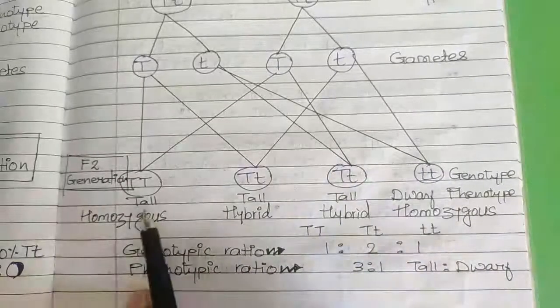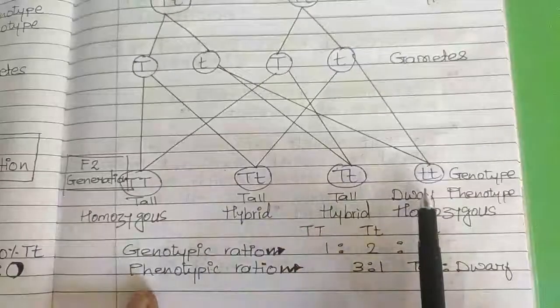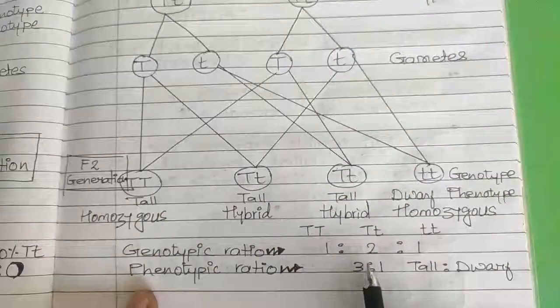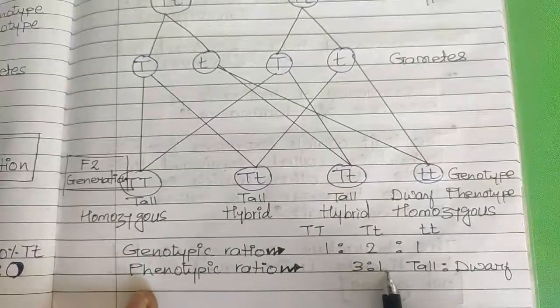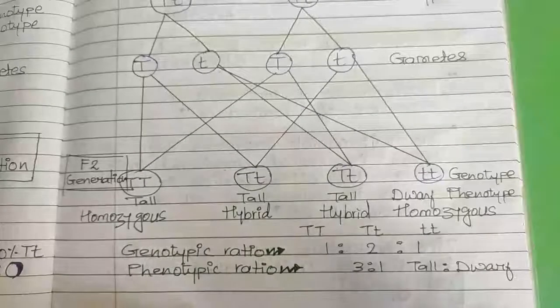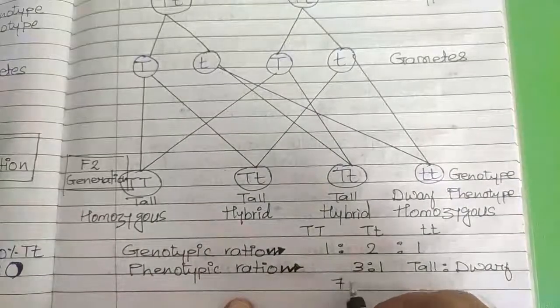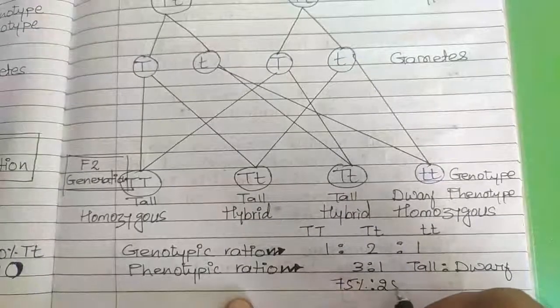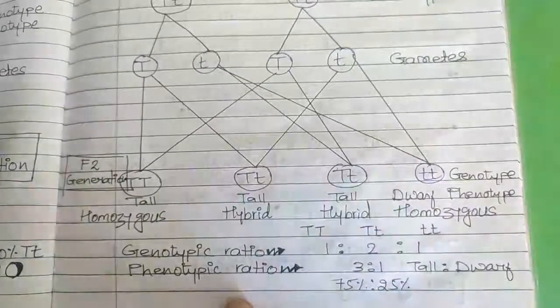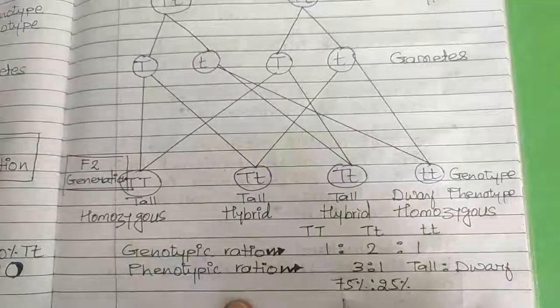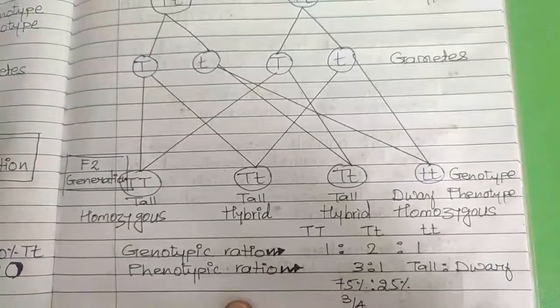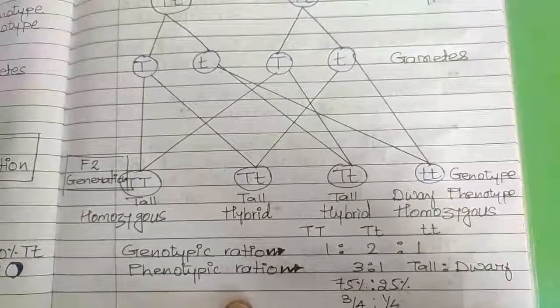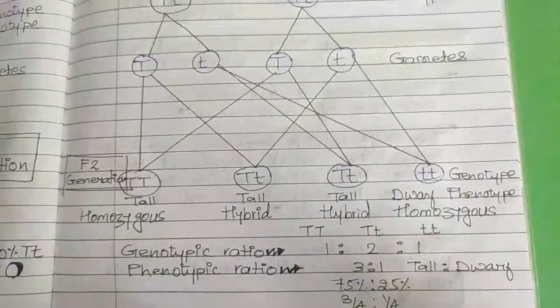So we got the ratio of tall versus dwarf plants in the ratio of 3:1. That is, we can say that 75% plants were tall and 25% plants were dwarf, or 3/4 plants were tall and 1/4 plants were dwarf.